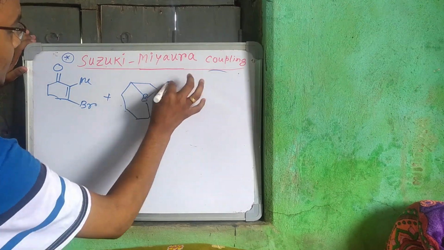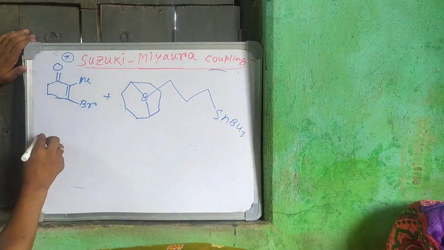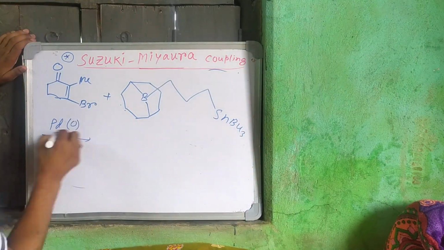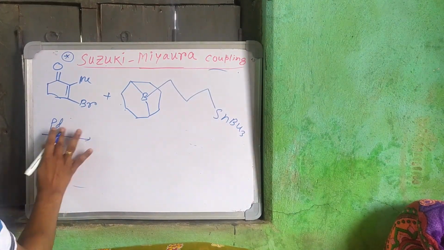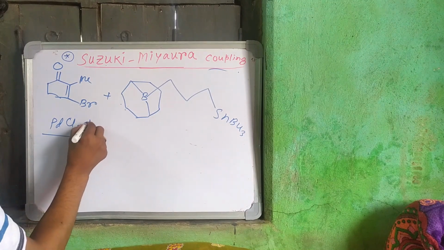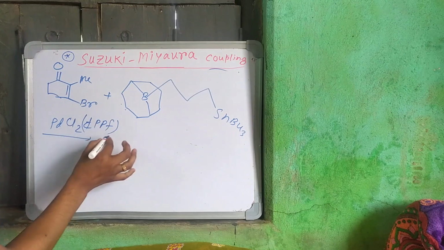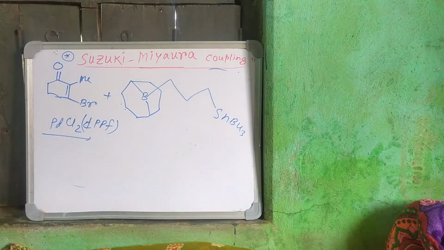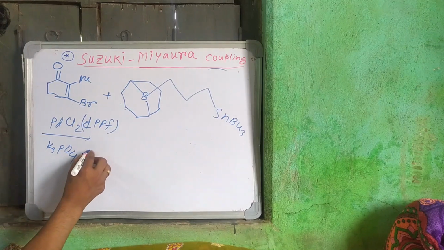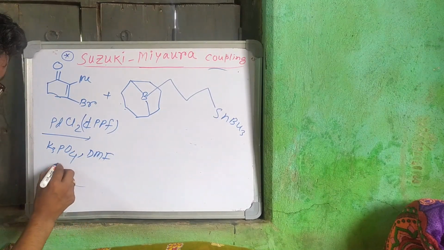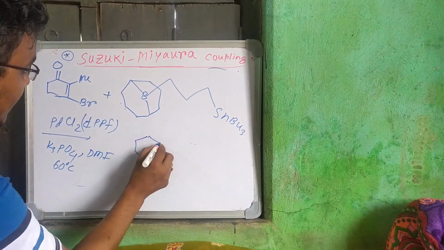If we take this molecule Sn BO3, and this palladium 0 catalyst, palladium Cl2 and DPPF, if we use this catalyst, K3PO4 and DMF as a solvent, and temperature is 60 degrees centigrade. If you use that, then the product is like that.